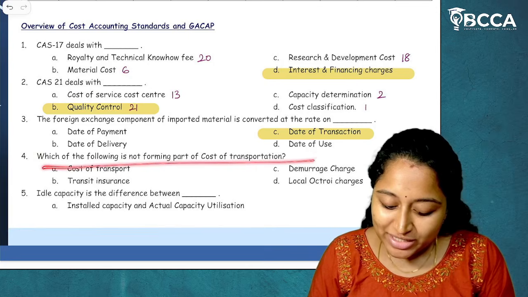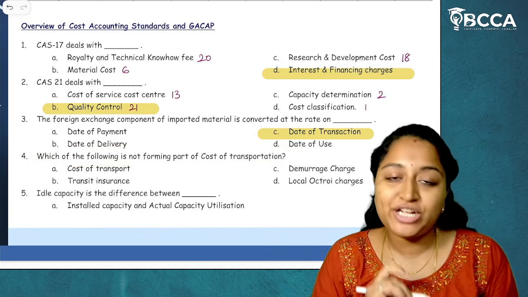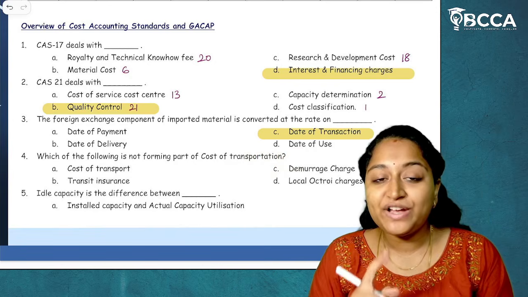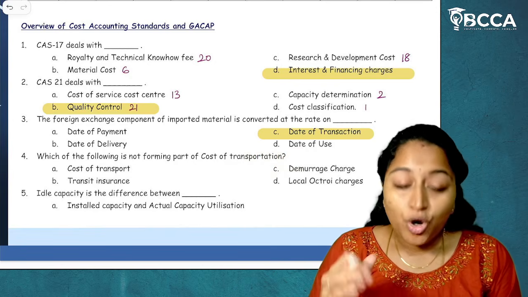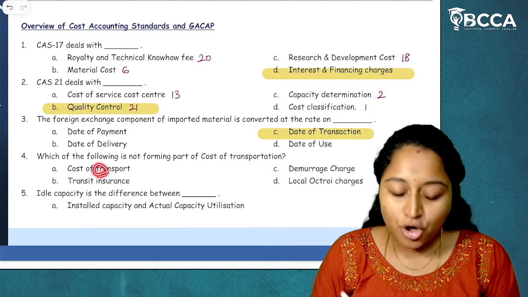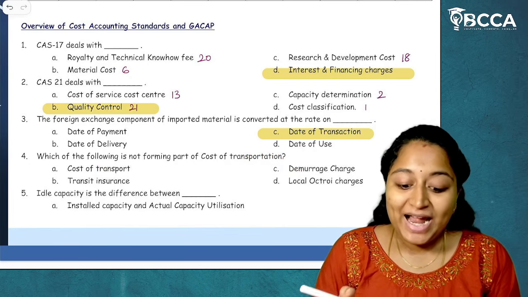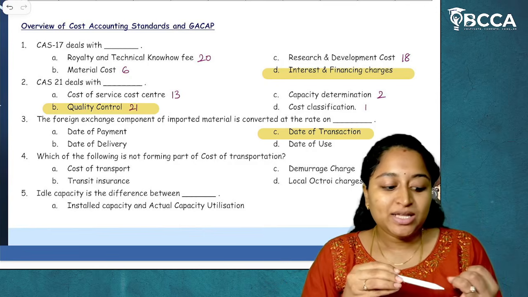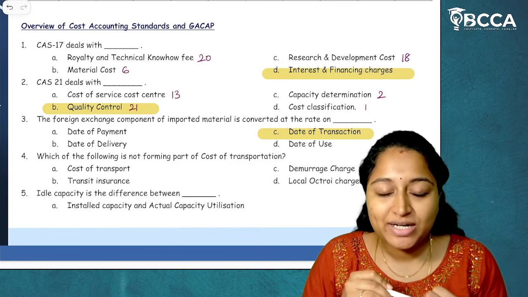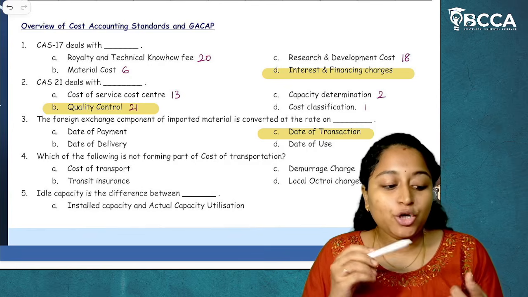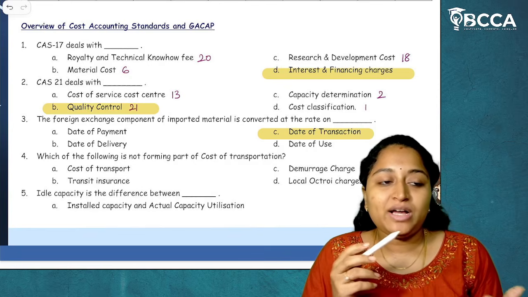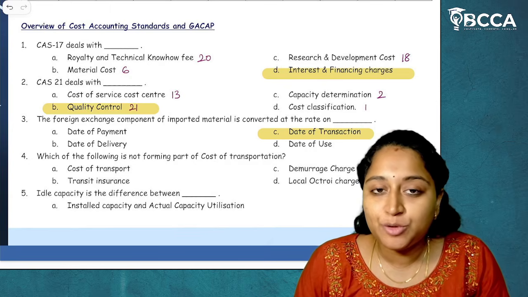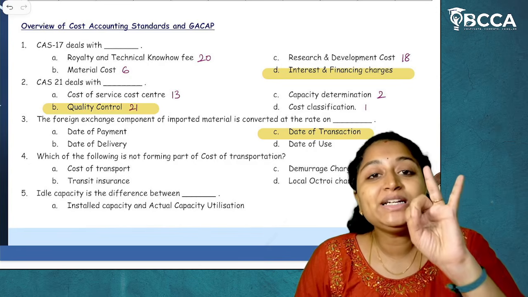Question number 4. Which of the following is not forming part of cost of transportation? Cost of transportation is given under cost accounting standard 5. CAS 5 talks about the transportation cost. What is not forming part of transportation cost? When you see what all is included in transportation, we can come across the insurance cost, the transit insurance, freight charges, and the local octroi charges. Everything will be inclusive, whereas only two things will be excluded from the transportation cost, which are demurrage charges and detention charges.